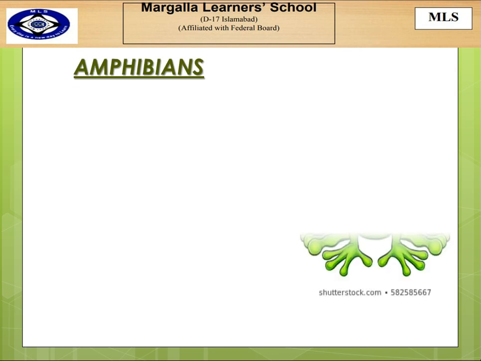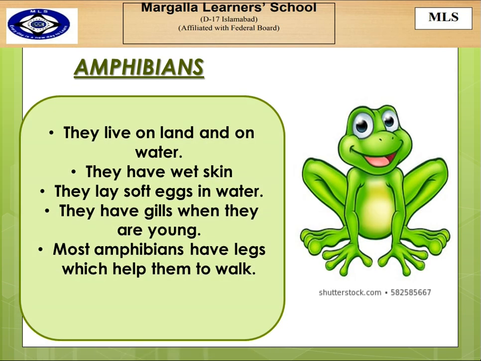Our next animal are amphibians. Amphibians are very interesting. They live on land and in water. They have wet skin. They lay soft eggs in water. They have gills when they are young. Most amphibians have legs which help them to walk.